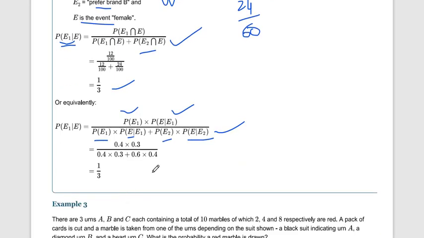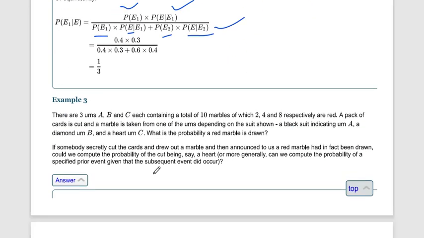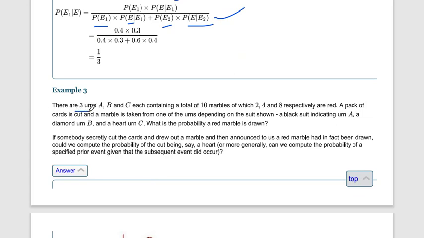Okay, so next example, there are three urns. Urns means box. Okay, A, B, C is containing a total of 10 marbles. Each box contains 10 marbles, of which 2, 4 and 8 respectively are red. So box A is 2 red, box B is 4 red, and C is 8 red.